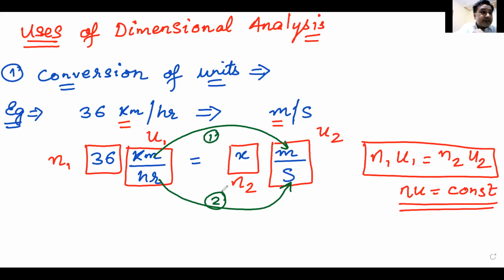What happens after this? Let me come back to my original color. Okay, that's my original color. So what do I do? 36 kilometer per hour. I write it again. That should be equal to x. Let me write it x. I change kilometer into meter. So that will be multiplied by 1000.